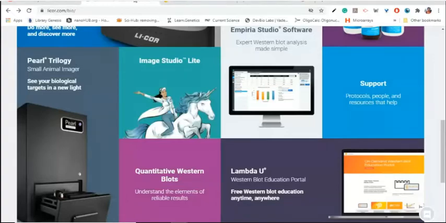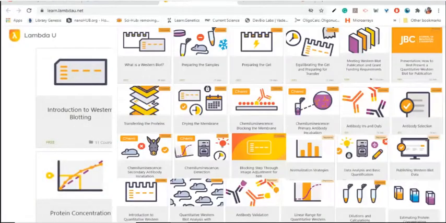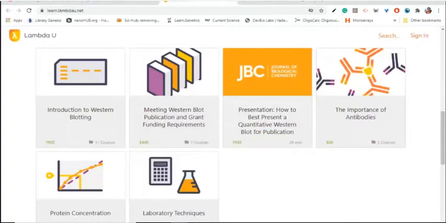Here you will be able to access various amazing courses on Western blotting and the science behind antibody selection and normalization, and also how to optimize your Western blotting experiment setups, and how you can present your data for publication and grant funding requirements, and also on various molecular, biological, biochemical, and chemical techniques.